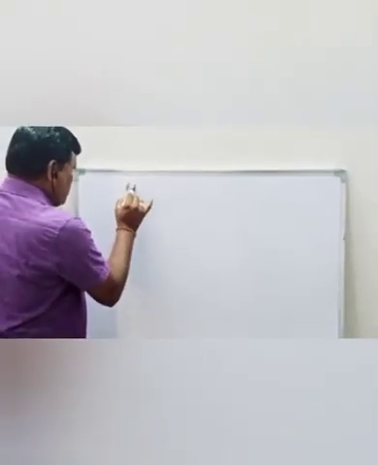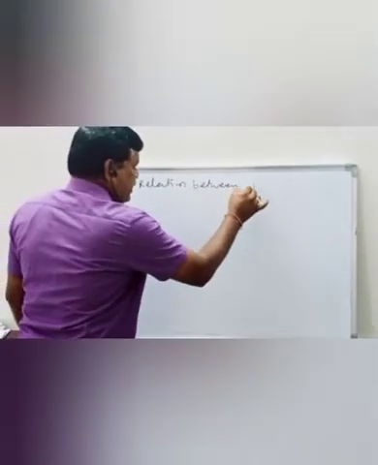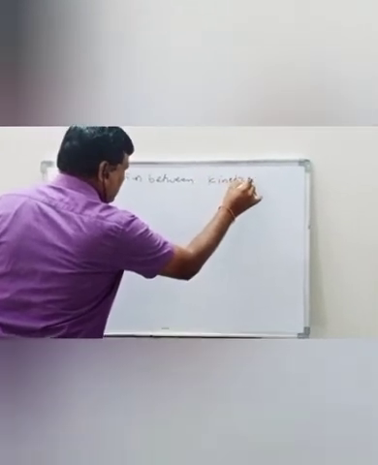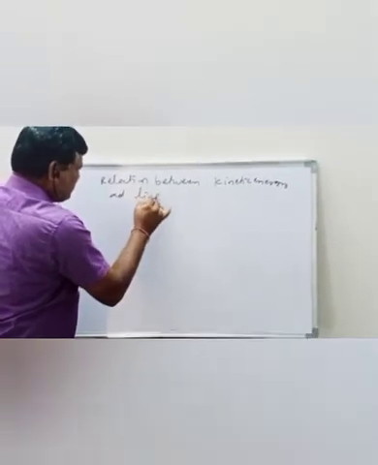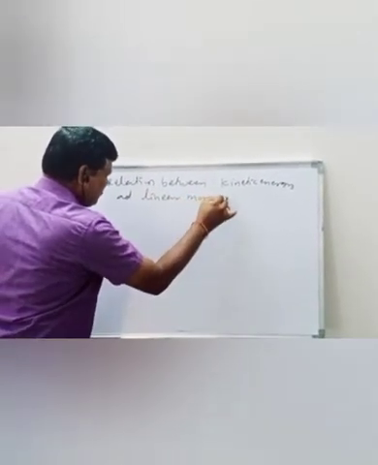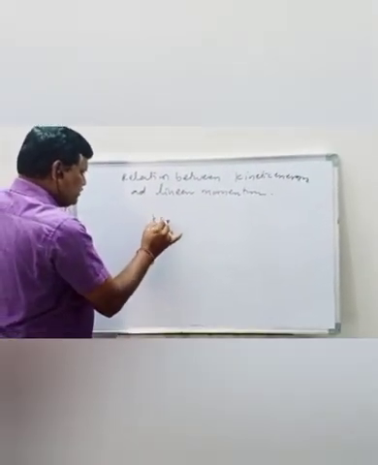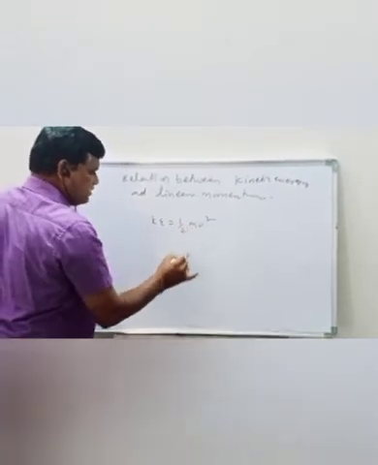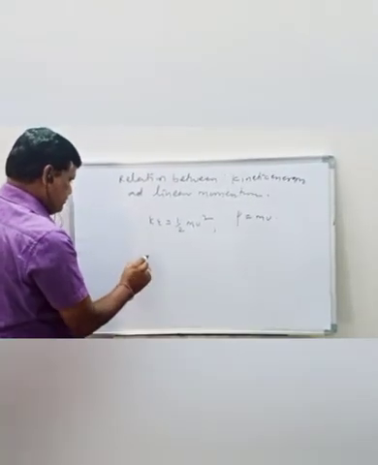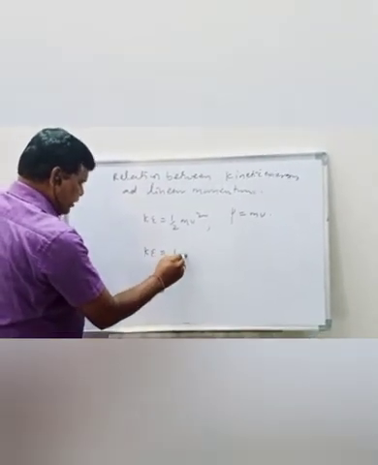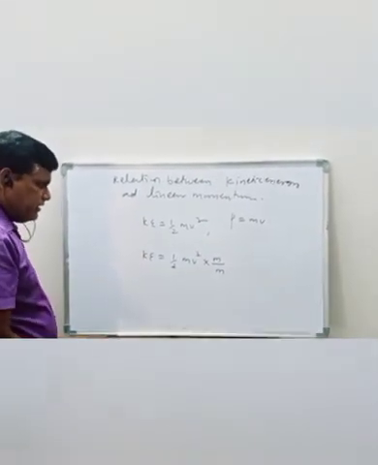Now I am going to give a relation between kinetic energy and linear momentum. We know that kinetic energy is half mv square and linear momentum p is equal to mv. The above equation can be multiplied and divided by m.